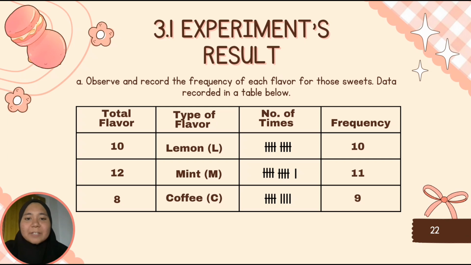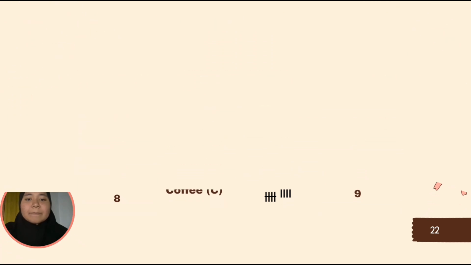Based on the experiment that we did before, this is the result where we recorded the frequency of each flavor that we picked up. As you can see in the table, we use 10 pieces of lemon candy and we pick it up 10 times. Next, we use 12 pieces of mint candy and we pick it up 11 times. And last but not least, we use 8 pieces of coffee candy and we pick it up 9 times.